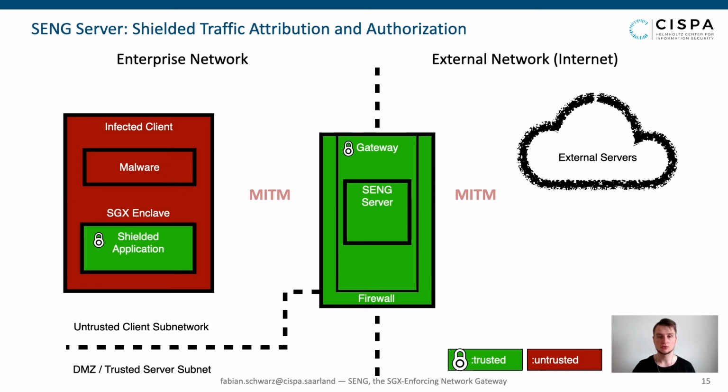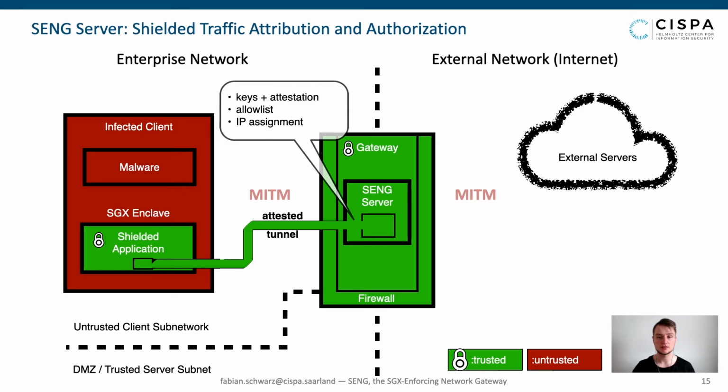Each SENG runtime automatically establishes an attested DTLS tunnel to the SENG server using a fresh RSA key pair. For the attestation, the runtime binds an SGX attestation report to the RSA public key and ships it via the client certificate. The SENG server then verifies that it communicates with a valid enclave and looks up the shielded application identity in the trusted allow list using the enclave measurement.